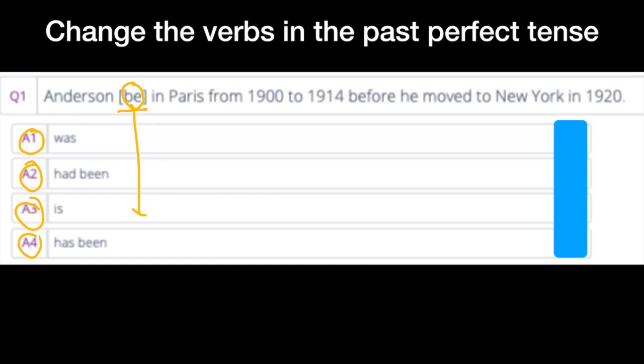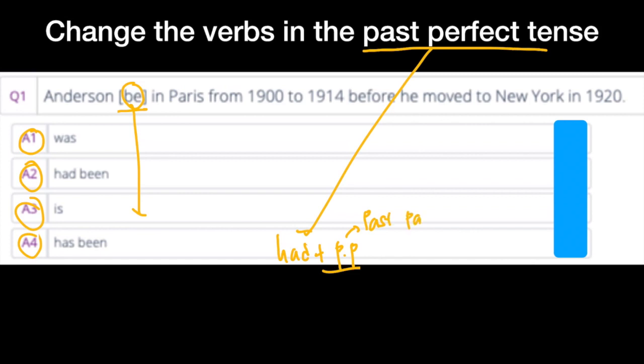So do you guys remember the rules of past perfect tense? Yes, we have had PP, or we can also say past participle.